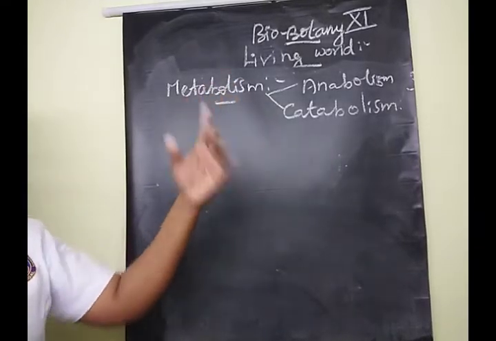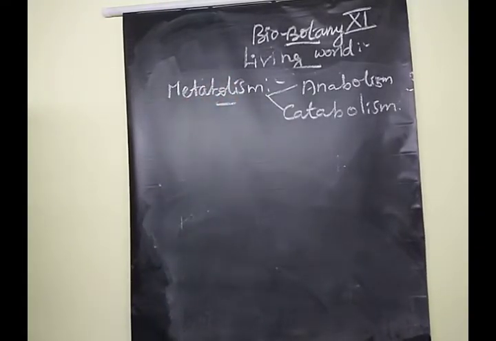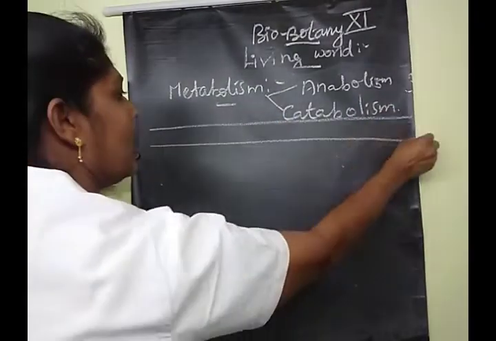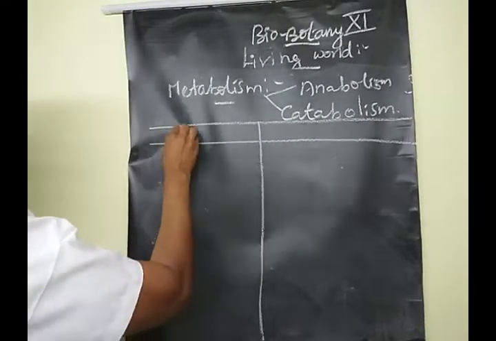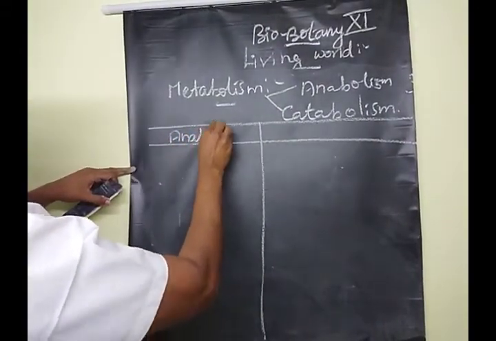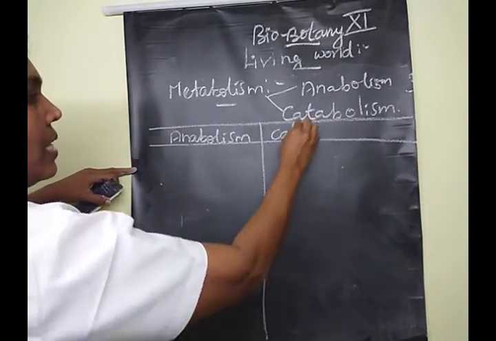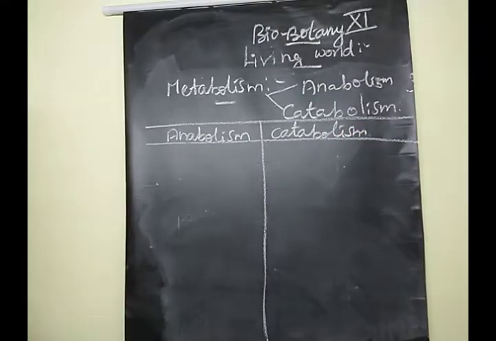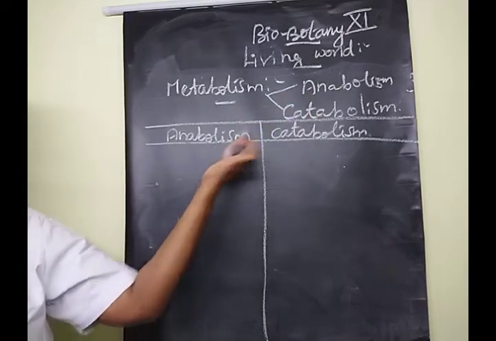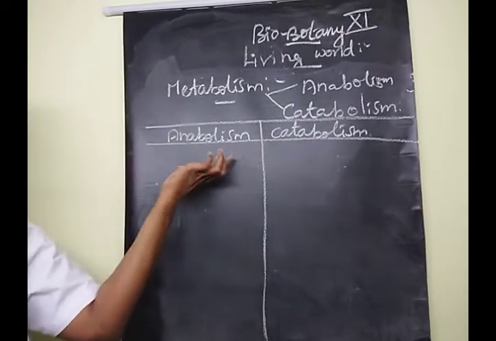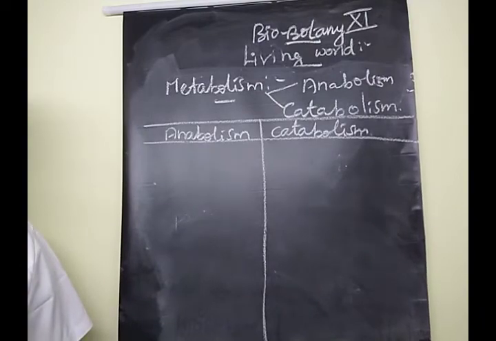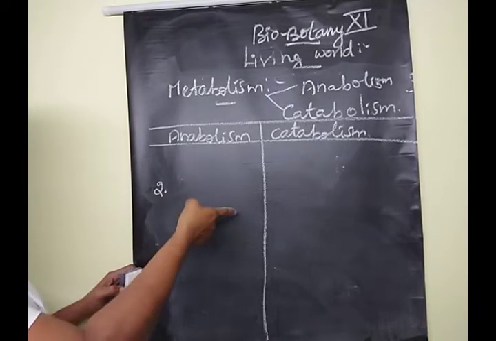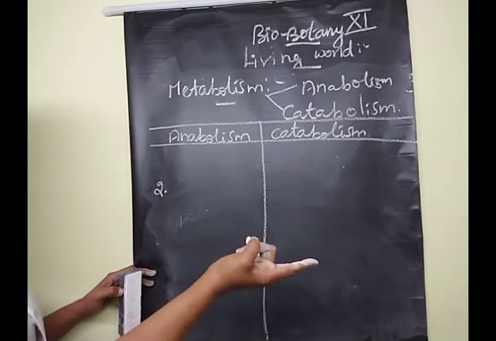The next one is a very, very important 3-mark question. What is the difference between anabolism and catabolism? Clear, children? Yes. In the first point, you write the definition of anabolism and the definition of catabolism. Second point: in anabolism, smaller molecules form complex or larger molecules.